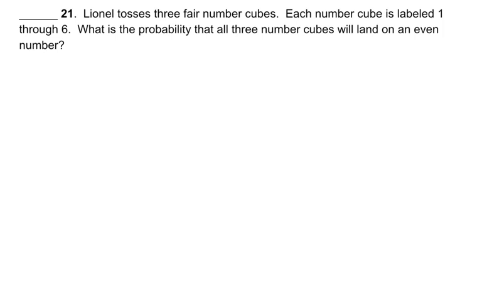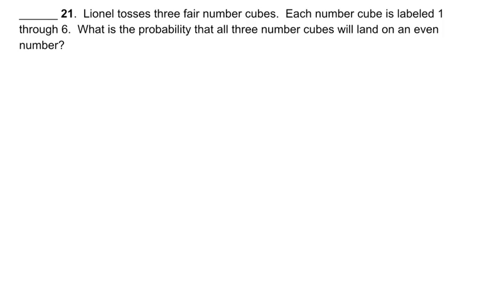Well, because we're talking about 3 events, this is compound probability. And because we're rolling number cubes, whatever we land on the first time cannot affect what we land on the second time. So these are independent events. So what we need to do on compound independent probability is find the probability of each single event and multiply them out. So let's start with the first event.